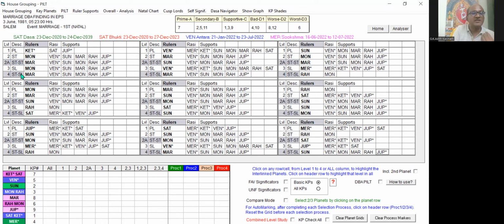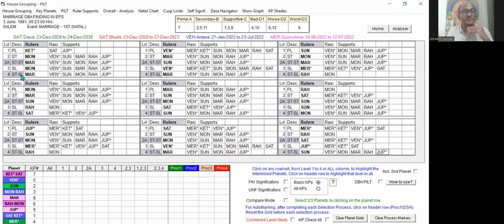This has been given with a gray shade background. So the planets having favorable significators in their star level and sub level, the primary 3 levels, obviously.